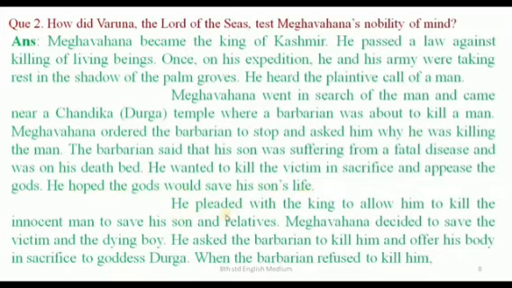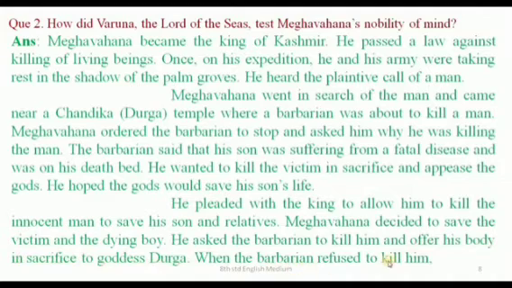He pleaded with the king to allow him to kill the innocent man to save his son and relatives. Meghavahana decided to save the victim and the dying boy. He asked the barbarian to kill him and offer his body in sacrifice to goddess Durga.